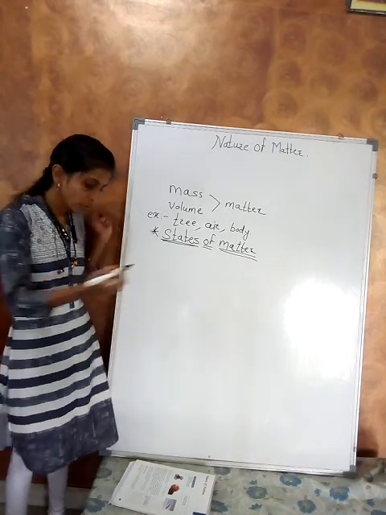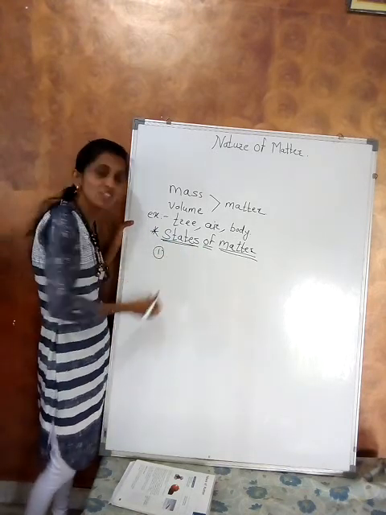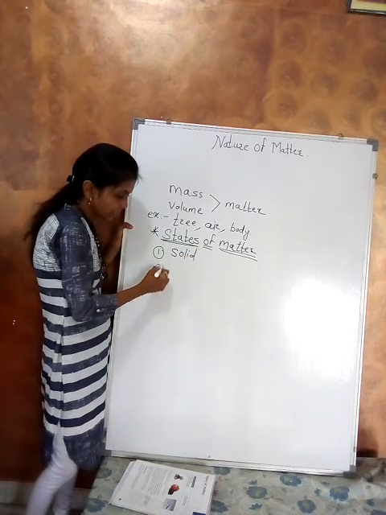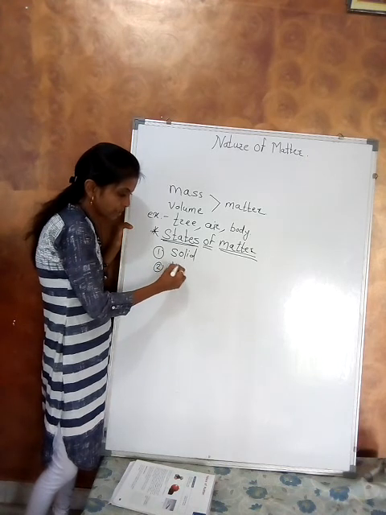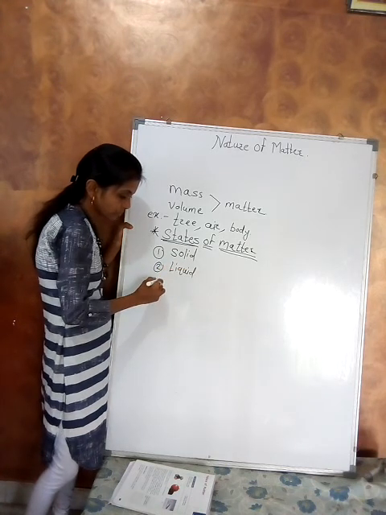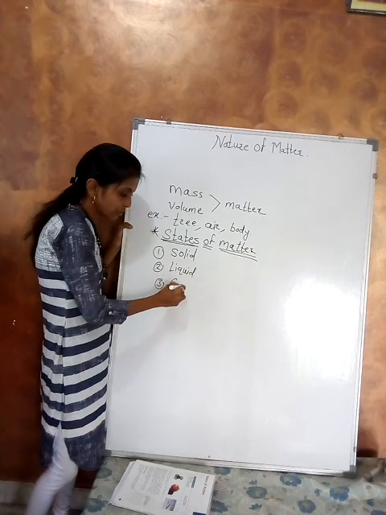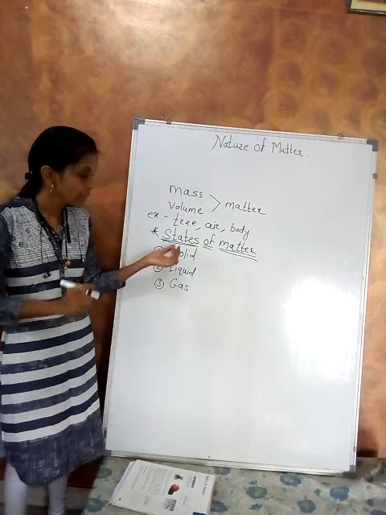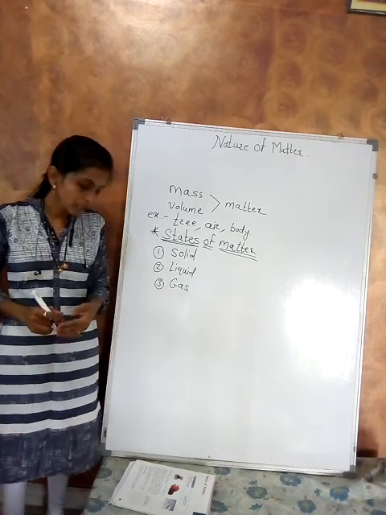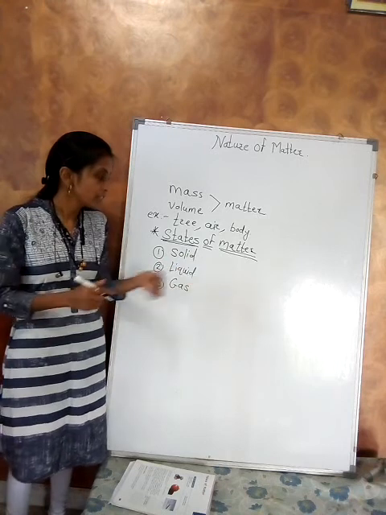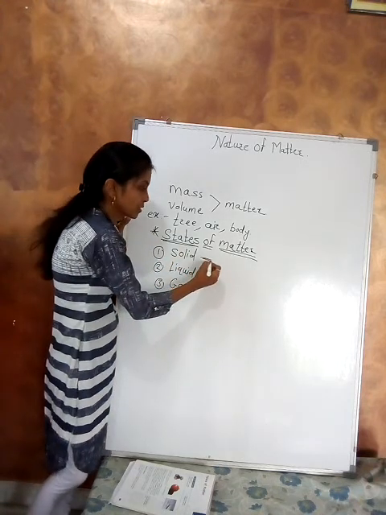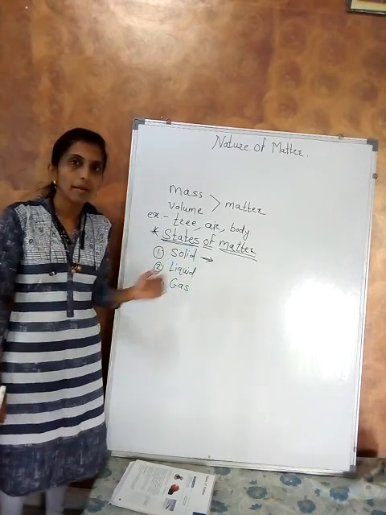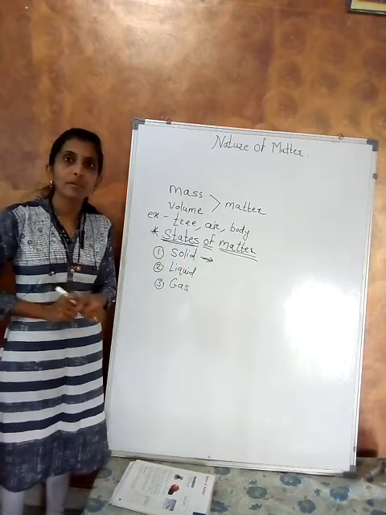The three different types are solid, second one liquid, and third one gas. Now we study them one by one. Today we start with solid. Solid is a state of matter. So you should know the properties of solid.